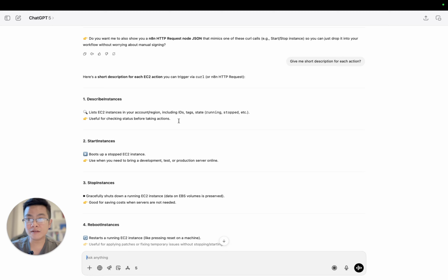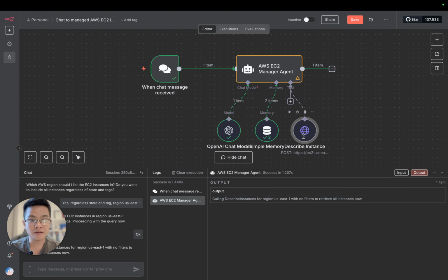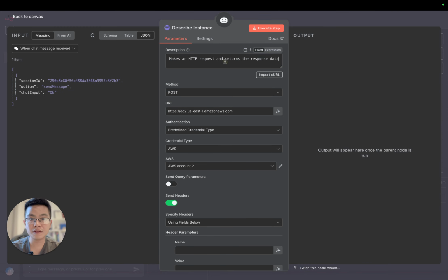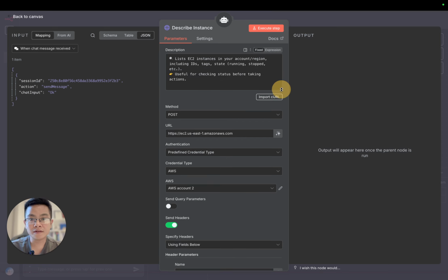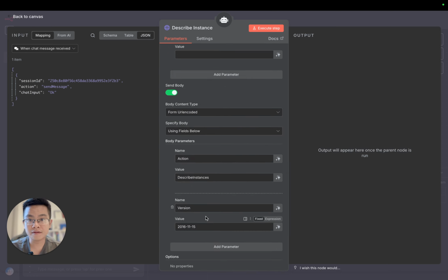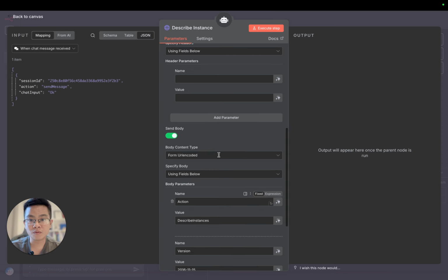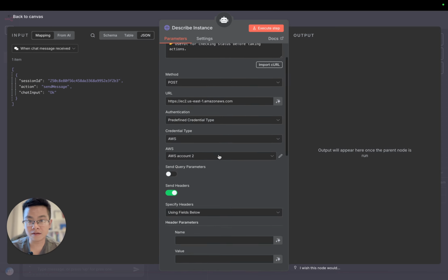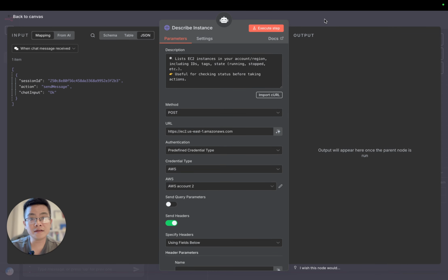I had ChatGPT give me a short description for each action, and I just need to copy it, right? Describe instances. So I'm coming here and then copy it, paste it. So it is like list EC2 instances in your account region, right? And then I want to check the describe instances version. Okay, that's good. So we don't need to change anything, I think that's good.